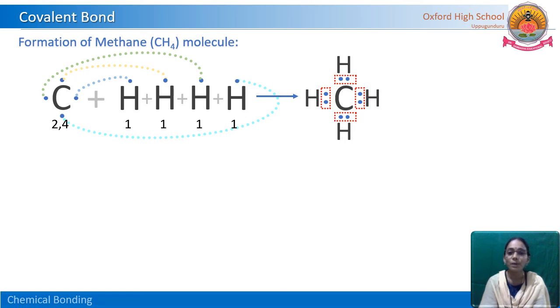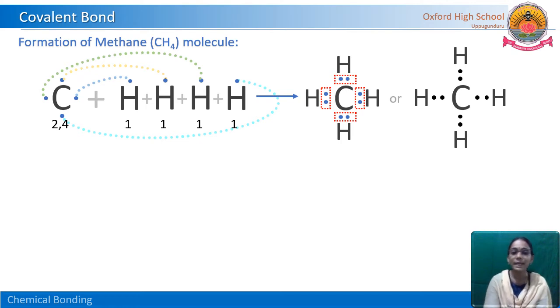So here how many pairs of electrons are there? Totally 4 pairs. That means 8 electrons are shared among carbon and hydrogen atoms. By this sharing we have got this methane molecule. CH4 we call methane. It is a gas. You can write it like this also. So 1 pair means 1 covalent bond. So 4 pairs means how many bonds are there here? 4 covalent bonds. What type of covalent bond? Carbon hydrogen covalent bonds, CH bonds.